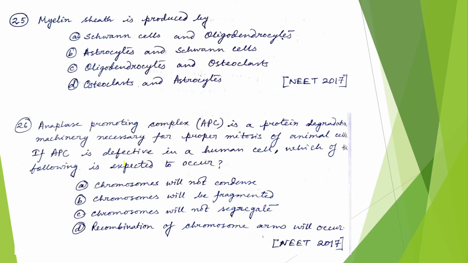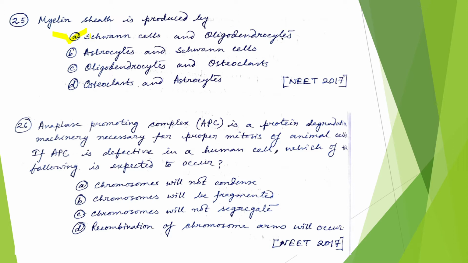The first question is: myelin sheath is produced by Schwann cells and oligodendrocytes, astrocytes and Schwann cells, oligodendrocytes and osteoclast, or osteoclast and astrocytes. The correct answer is option A, Schwann cells and oligodendrocytes.